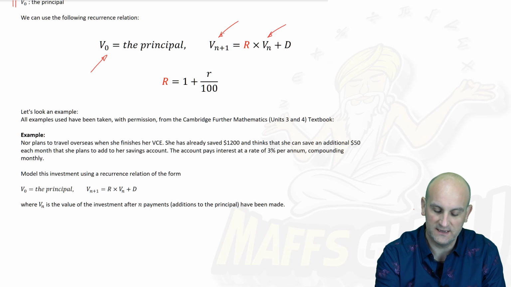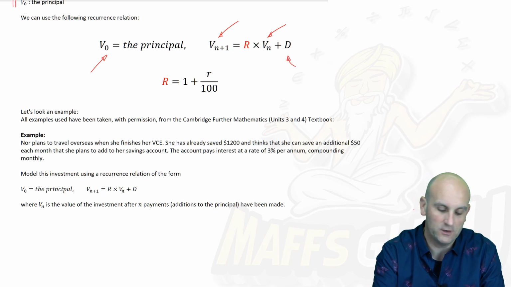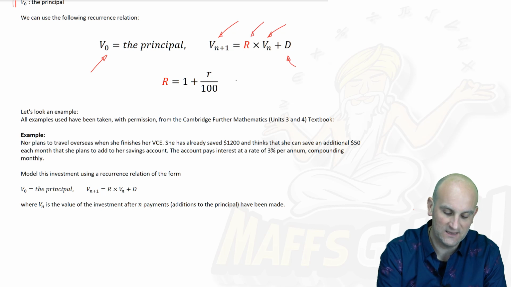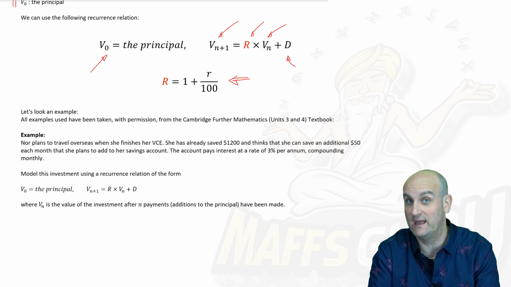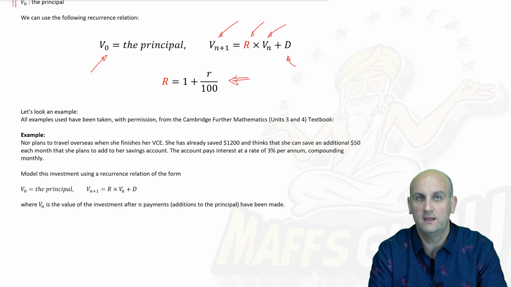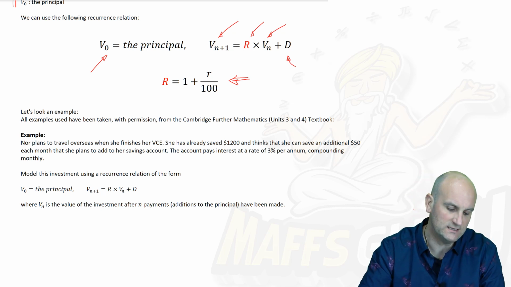V of N plus 1 is my next term. D is my payment, that money, that's $6,000. And R, if you remember, is given by this formula here. It says 1 plus R over 100. And again, we need to be very careful: yearly against monthly interest. Right, so let's look at an example.